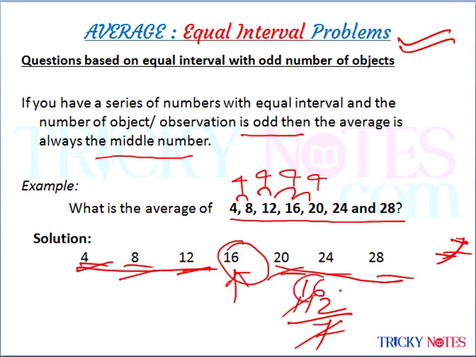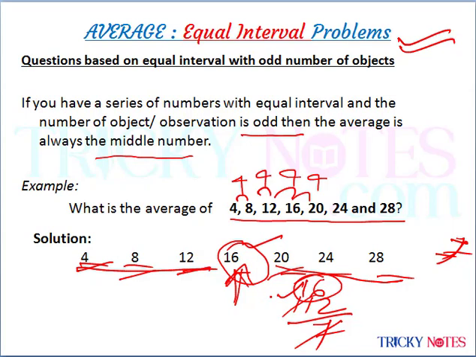This is the answer, and we got it before by just taking the middle number as the average of a series of numbers with equal interval.